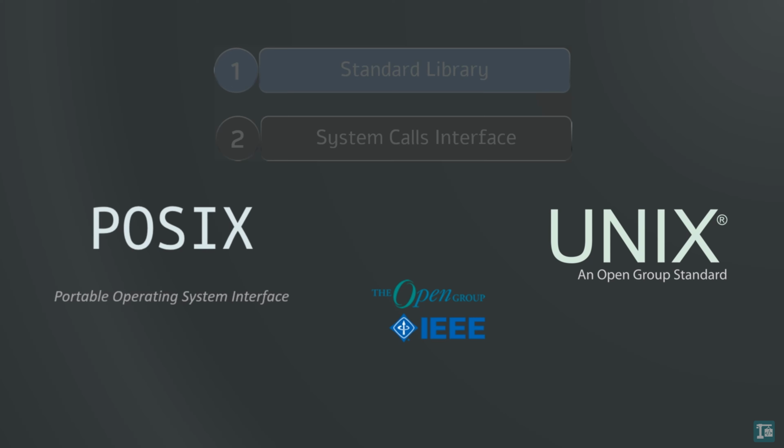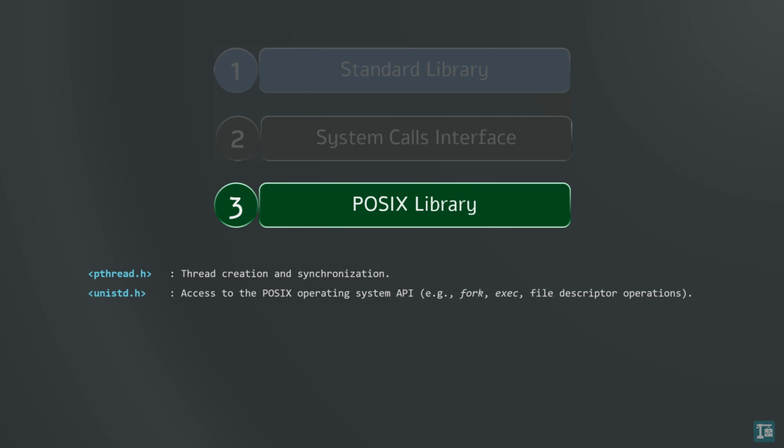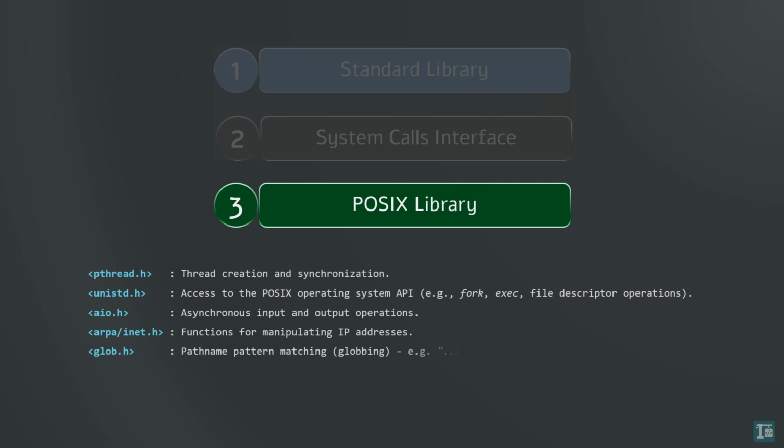Think of it as a complementary C library to the standard library, offering features common across Unix-like systems, but not mandatory. The POSIX standard includes, among others, headers for thread management, function definitions for various system calls like fork and read, asynchronous input and output, network operations definitions, pattern matching.